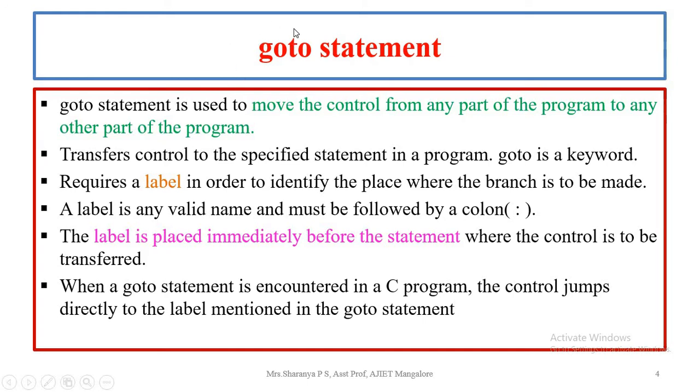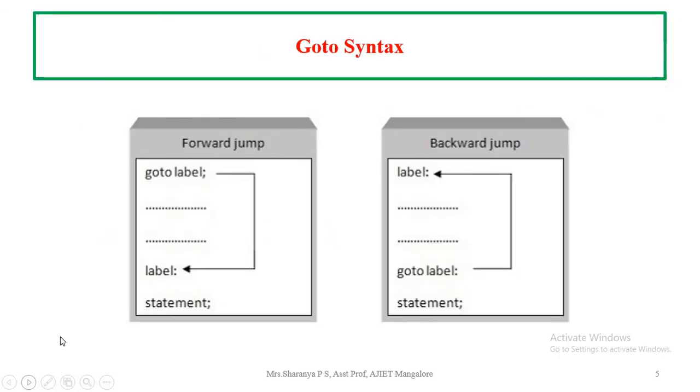In C, rather than mentioning the line number, it is specified by using a label. A label is like a valid name that we give to variables. Here goto is the keyword that is used first, then the label is specified followed by a semicolon, and then the label needs to be defined followed by a colon. Based on its working, goto statements, also called jump statements, can be classified into two types: one is called a forward jump and the other a backward jump.